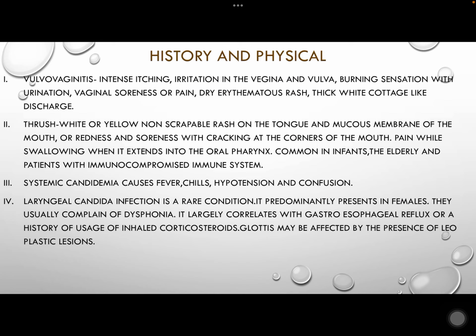Laryngeal candida infection is a rare condition. It predominantly presents in females. They usually complain of dysphonia. It largely correlates with gastropharyngeal reflux or a history of usage of inhaled corticosteroids. The glottis may be affected by the presence of leucoplastic lesions.